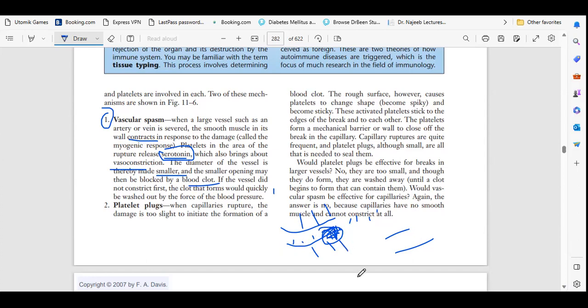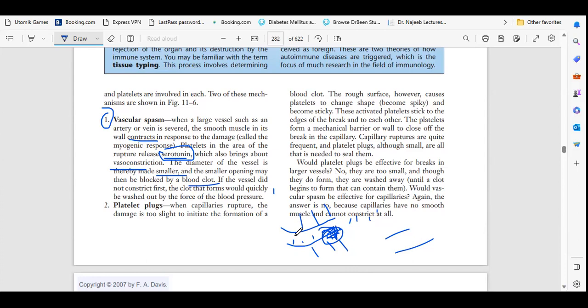So this is the second thing that will happen. When platelets release serotonin, vasoconstriction happens, and the blood clot made by the platelets stops the blood from leaving the vessel.